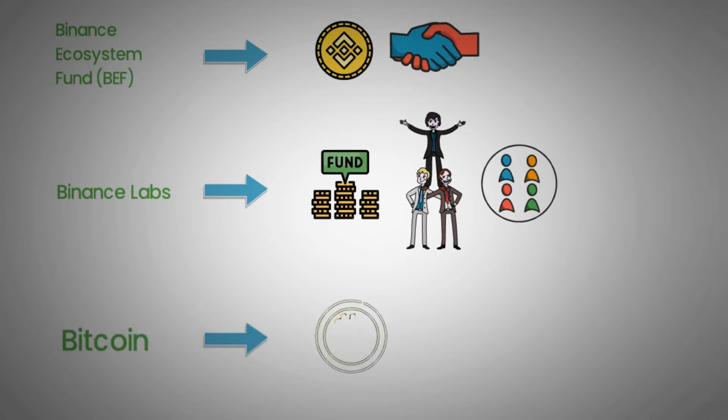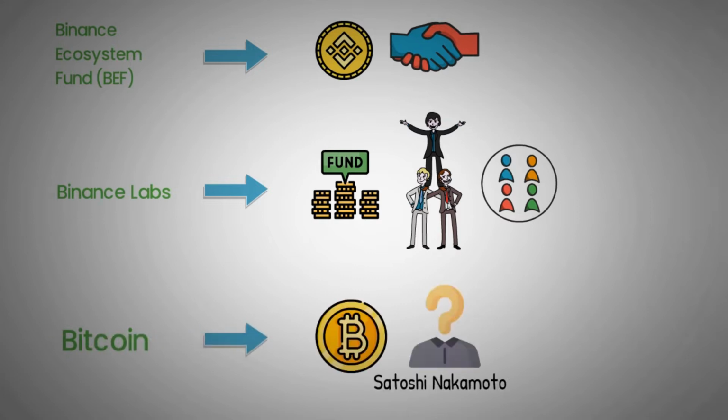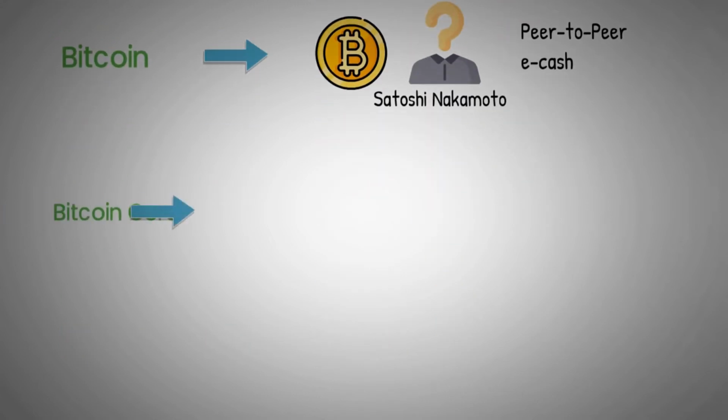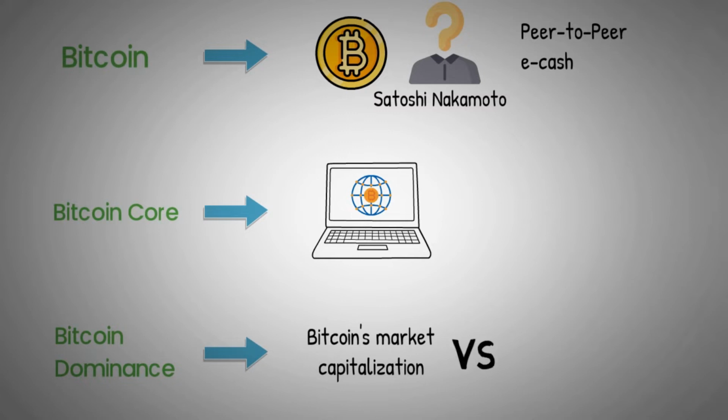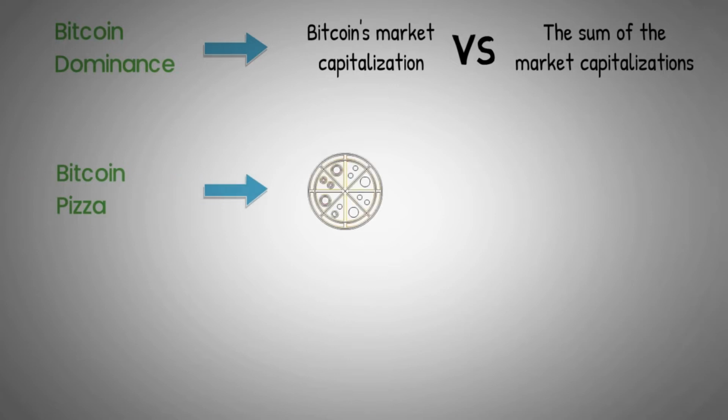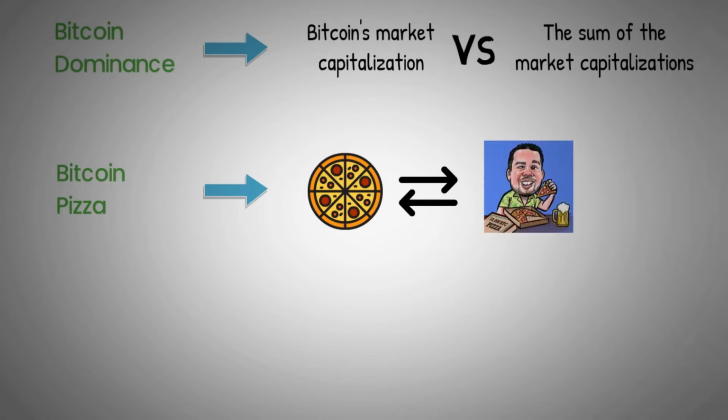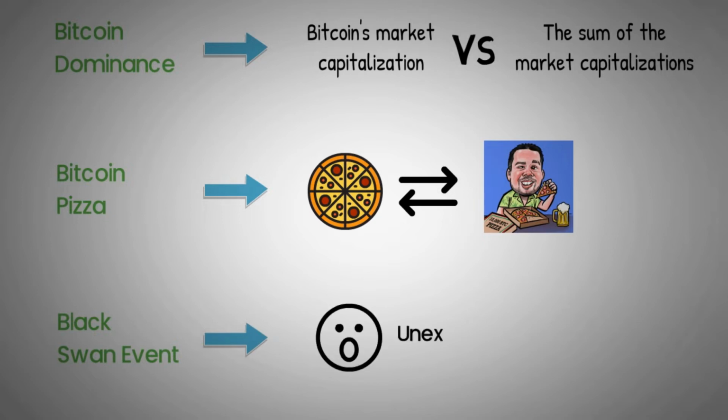Bitcoin, a cryptocurrency created by the pseudonymous developer Satoshi Nakamoto, the first cryptocurrency, initially described as a peer-to-peer eCash. Bitcoin Core, leading implementation of the software that enables users to interact with the Bitcoin network, initially released by Satoshi. Bitcoin Dominance, the ratio of Bitcoin's market capitalization versus the sum of the market capitalizations of all cryptocurrencies. Bitcoin Pizza, the first known transaction where Bitcoin was exchanged for a physical good. Laszlo Hanyecz paid 10,000 BTC for 2 pizzas. Black Swan event, an event that is often entirely unexpected and deviates from the expected result, causing widespread ramifications.